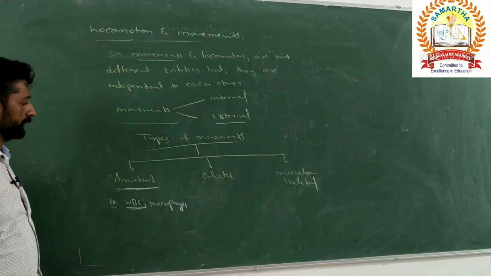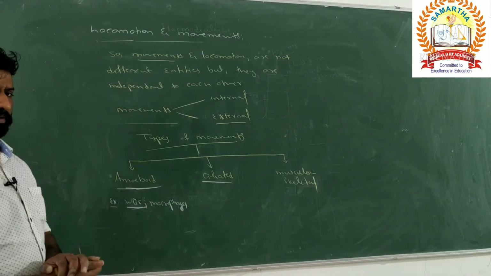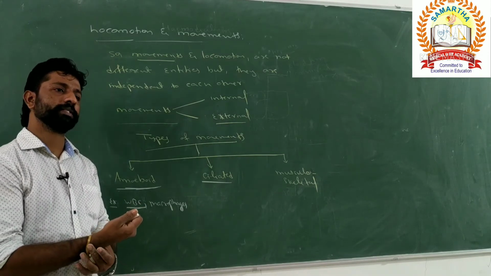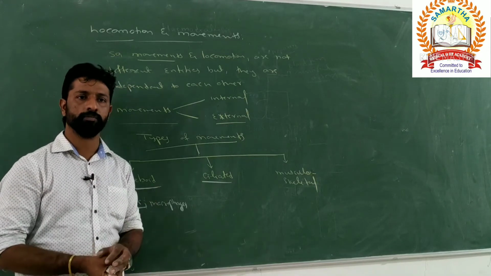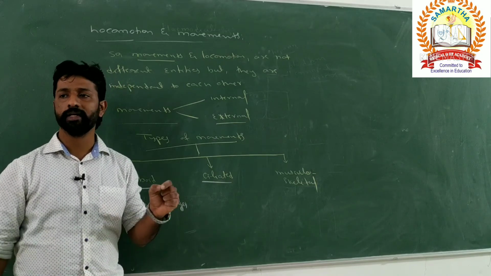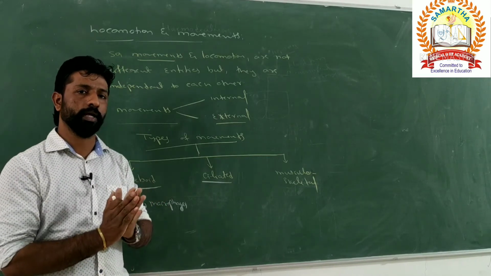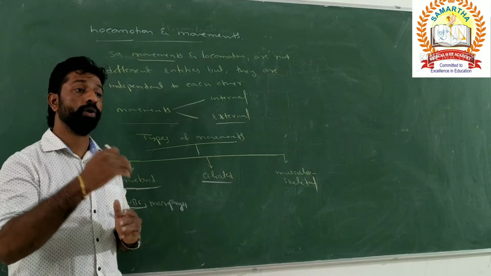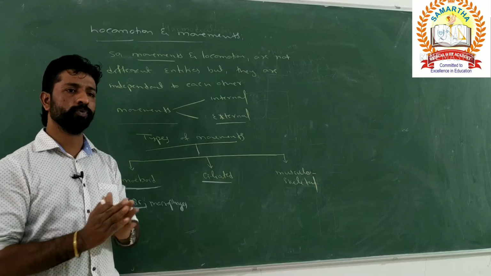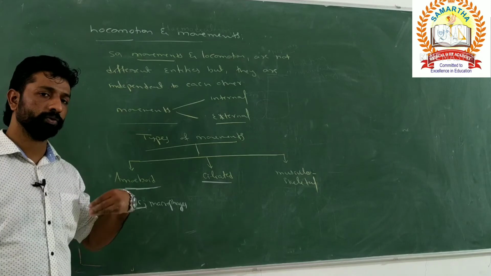Next is ciliated type of movements. Which body parts show ciliated movement? There are certain hollow or tubular parts in our body lined with ciliated epithelium, and the cilia together create a water current that is required for the transport of various substances from one part of the body to another.